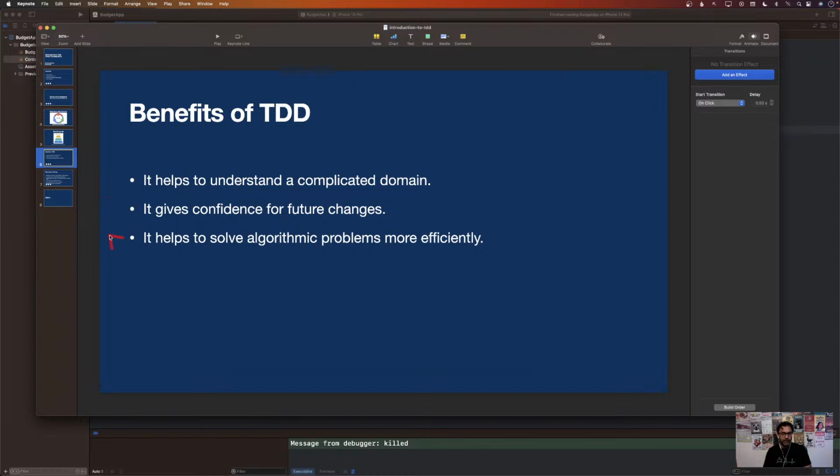Another thing that I've noticed with using the TDD approach is it definitely helps you to solve algorithm related questions. Again, this goes back to the complexity of the domain. All right. So the more complicated your domain is, like if you are working with insurance management or some financial stuff, a domain that you're just not familiar with, then TDD is definitely going to help you with those things.